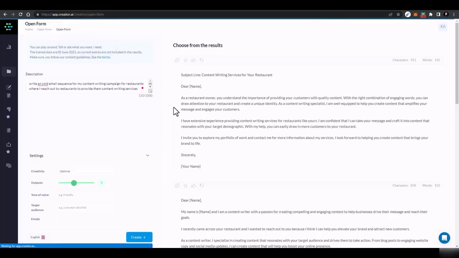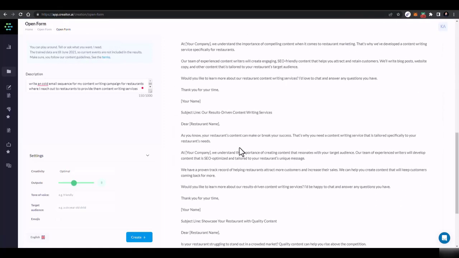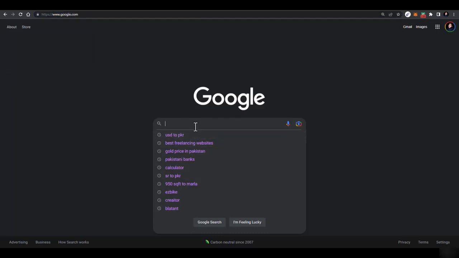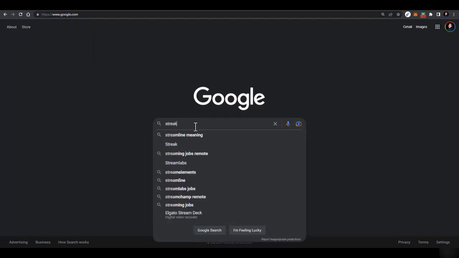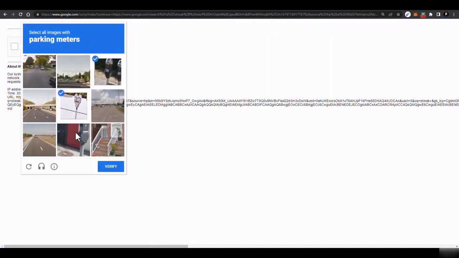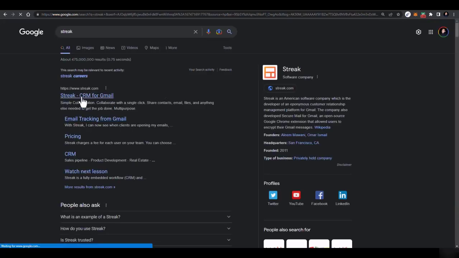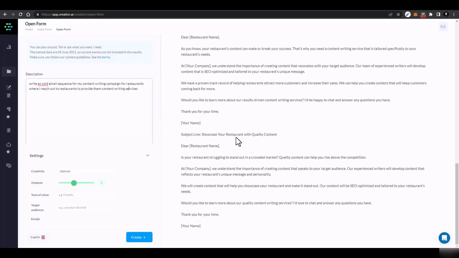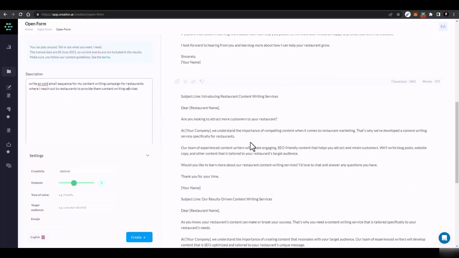Then you can just copy this email and paste it here, and send that email. And if you want automation, what you can do is use this plugin, which is Streak. This is a Gmail extension, streak.io, and you can use this extension if you are using Gmail. But if you are using any other, then you can send the emails one by one, more personalized emails, and that would be the best.